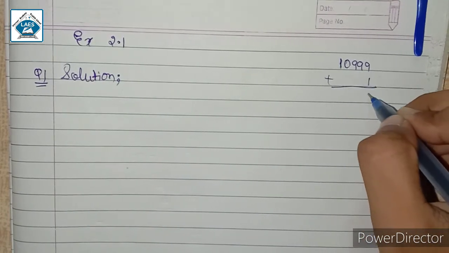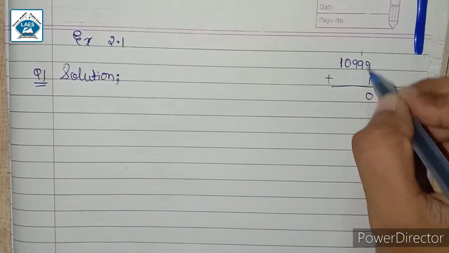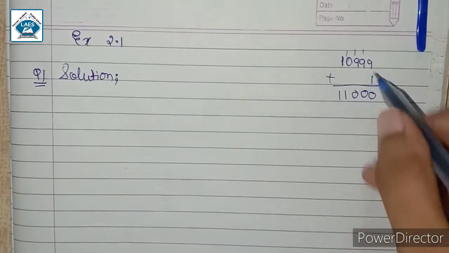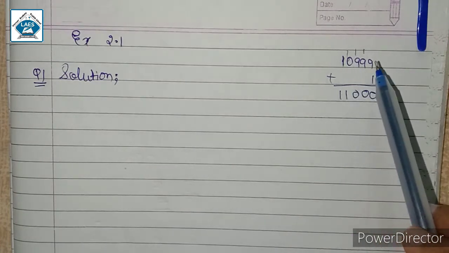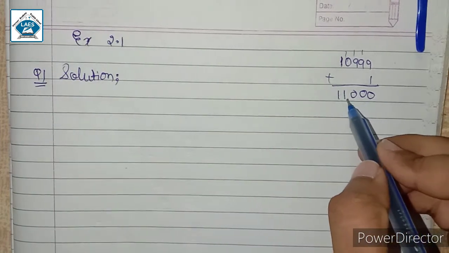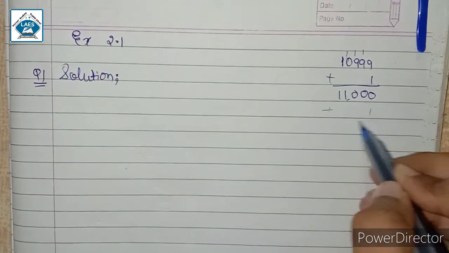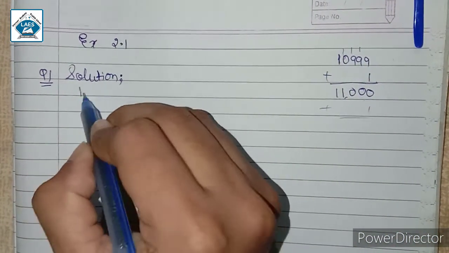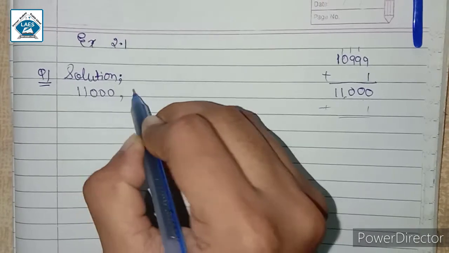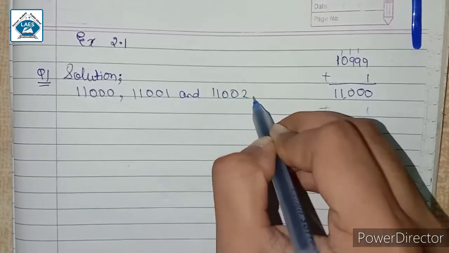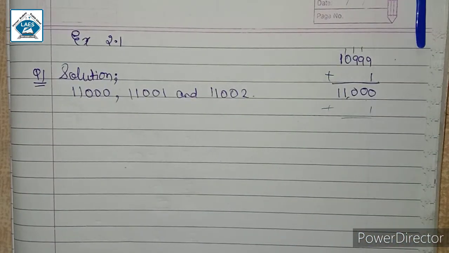So here 9 plus 1 is 10. So 0, then we will carry 1, again we have 10. So in this way we can say that the next number after 10,999 is 11,000. Similarly, for the next number, we will again add 1 to it, then add 1 to the answer. So in this way we can say that 11,000, 11,001 and 11,002 are the three natural numbers just occurring after 10,999.